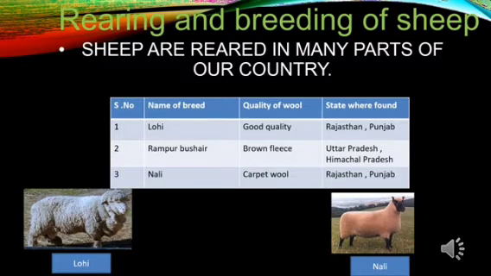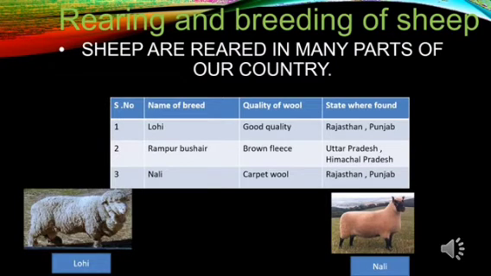So here I'll give you the names of 2 or 3 breeds of sheep that are found in India and the kind of wool they produce. Now the first one is Lohi, which is the name of a breed of sheep which produces good quality wool, and this animal is found in Rajasthan and Punjab. The next one is the Rampur Bushair. This produces brown colored fleece and it is found in Uttar Pradesh and Himachal Pradesh.